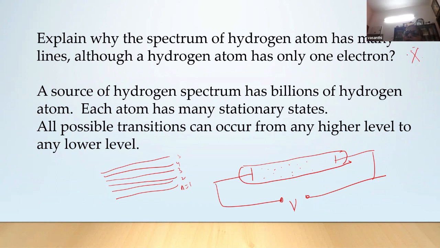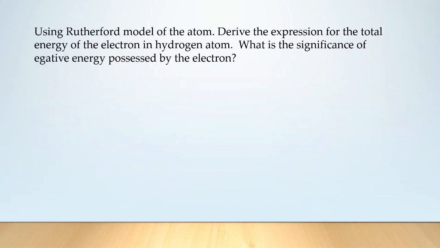Have you ever seen this question? I have seen it in a board paper. So a source of hydrogen spectrum has billions of hydrogen atoms. Each atom has many stationary states. All possible transitions can occur from any higher level to lower level. Then, depending on the energy difference, spectral lines of different wavelengths can be emitted. Isn't it? Correct? Do you agree with me? Is this answer correct? Yes, ma'am. And this is a very often asked question.